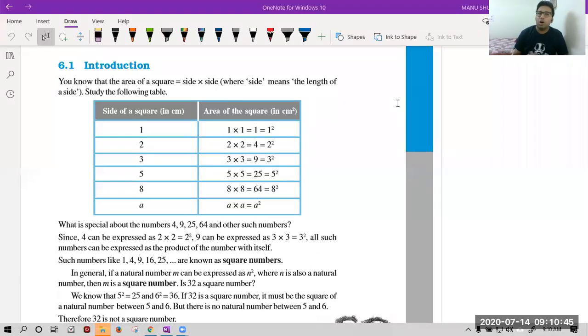Tomorrow, all of you, please read this introduction part and the properties that are in this. Please read it once so that tomorrow we can discuss it properly. Okay.